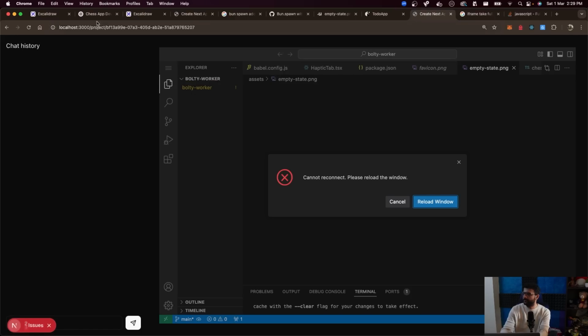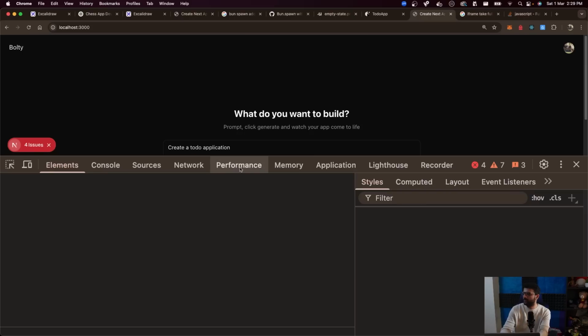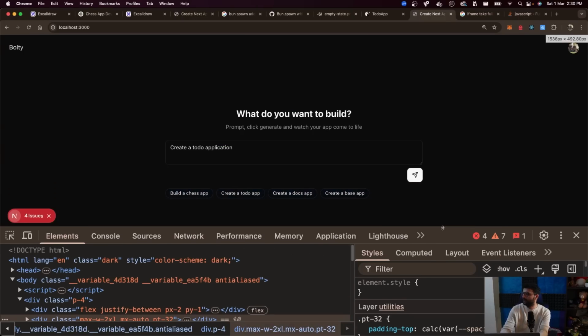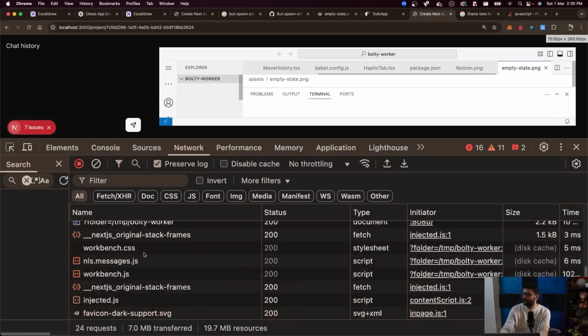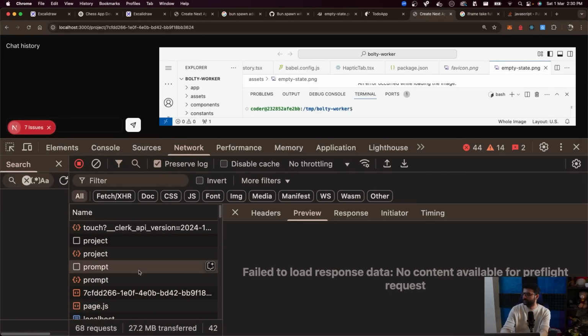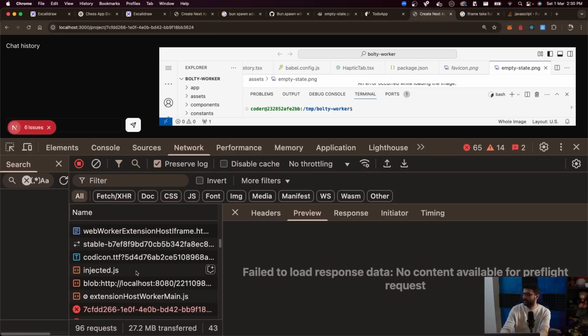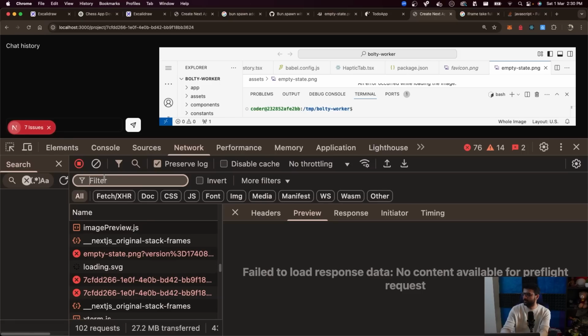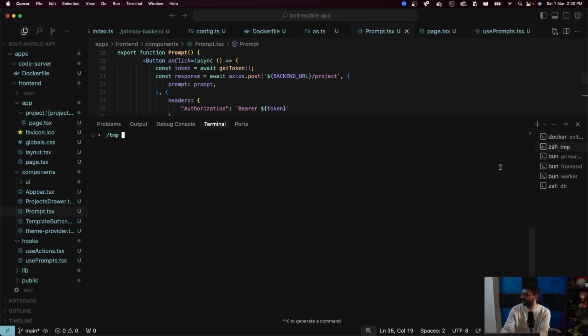Alrighty. End-to-end test, guys. End-to-end test number 1, which most probably will fail, but let's try it out. Create a to-do application. Let me just open the network log just to make sure everything is on the up and up. Network tab, clear everything, click on send, and a lot of requests went out. Seems like most of them were correct, /projects/prompt, and then did we not send request to get the prompt? Yeah, we did. It says cannot get because I haven't restarted the server, have I?